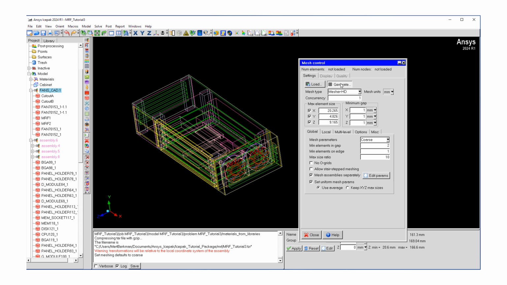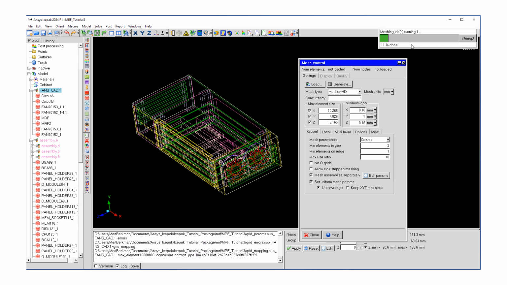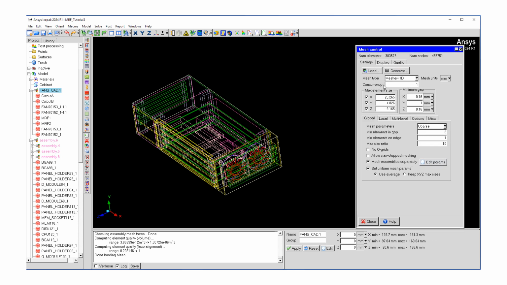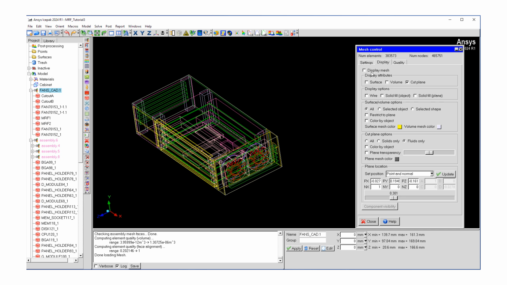So let's hit generate, and it's going to start the meshing, and then what we want to do is examine the mesh. After about a minute, our window came back. Now it says a number of elements around 383,000, which seems reasonable, and which tells us it was able to generate a mesh without any problem. But let's look at our mesh.